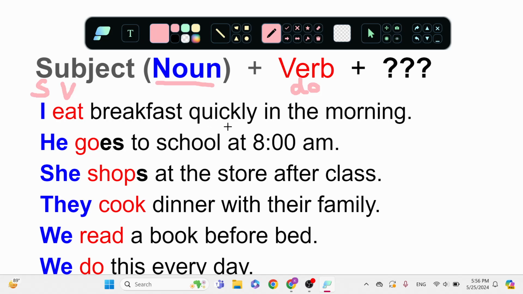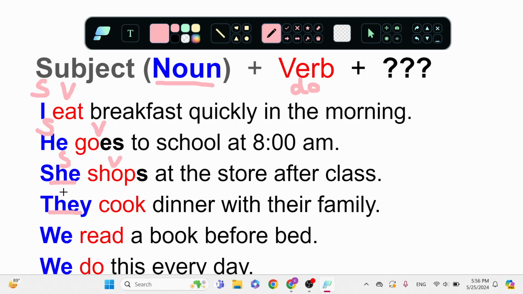Breakfast, quickly, in the morning. He, that is a noun, that is my subject. He goes, that is the verb, to school at 8 a.m. She is a noun, she is a subject. She shops, my verb, at the store after class.